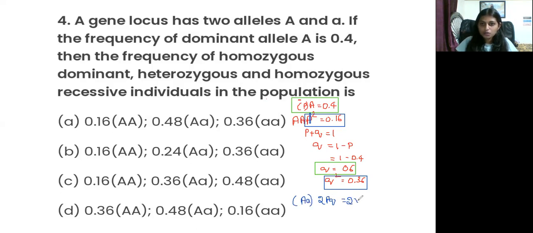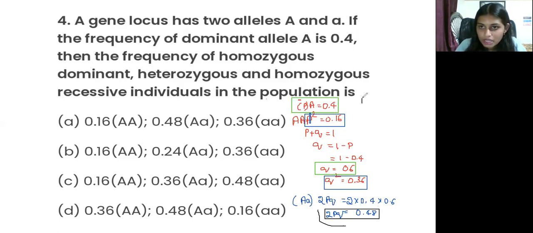So 2 into the value of P, that is 0.4, and the value of Q, that is 0.6. So 2 into 0.4 into 0.6, that is 0.48. Okay, so now everything is there. 2PQ is there, P square is there, Q square is there. So highlight this thing. So the 2PQ value is 0.48.